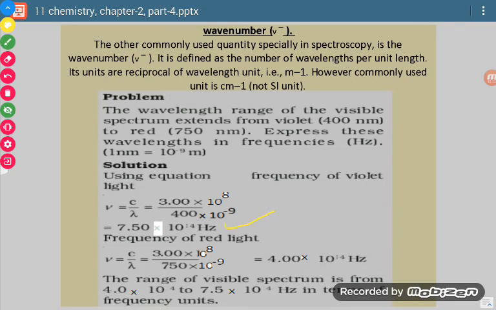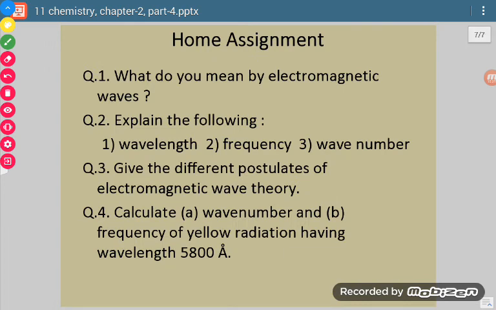Similarly, for 750 nanometer, we get 4 into 10 raised to the power 14 hertz. So the range obtained is 4 into 10 raised to the power 14 hertz to 7.5 into 10 raised to the power 14 hertz.